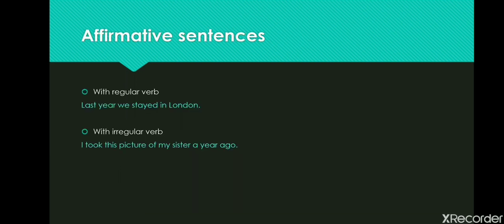For example, regular verbs. Last year we stayed in London. Stayed is a regular verb. Stay, stayed. I took this picture of my sister a year ago. Took is an irregular verb. Take, took.